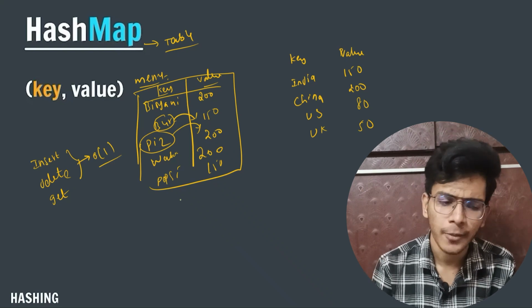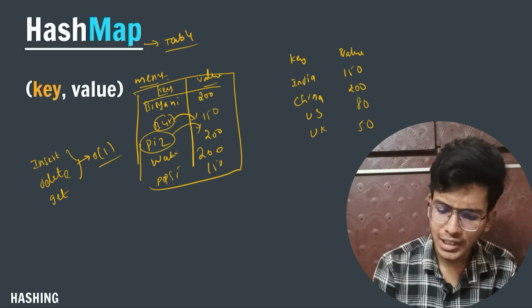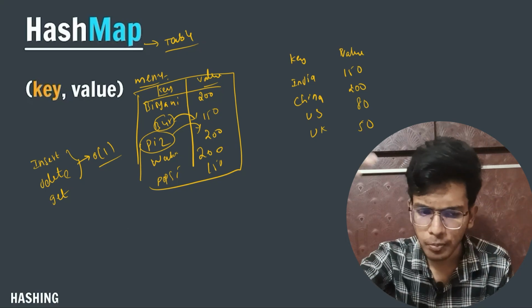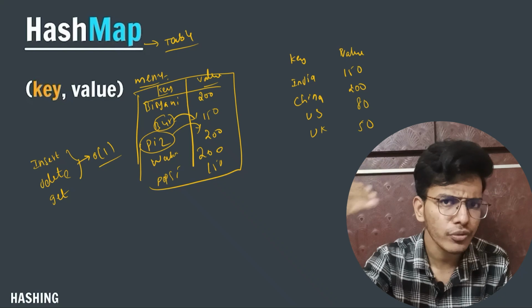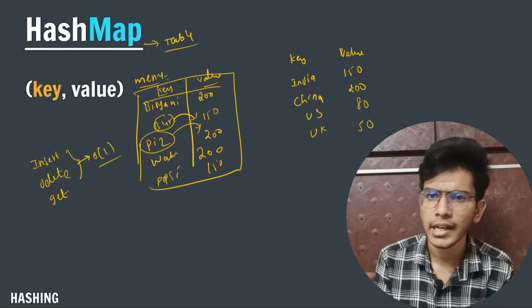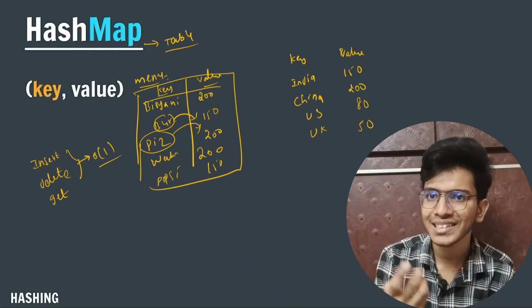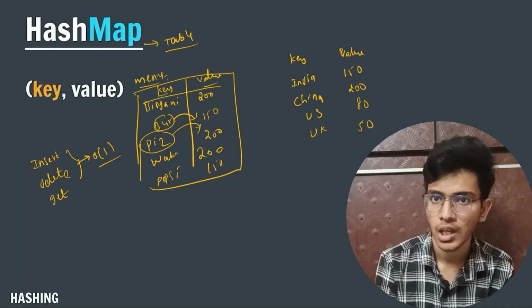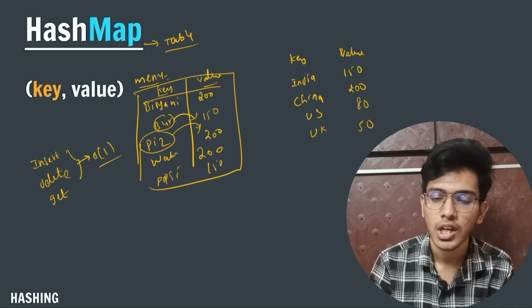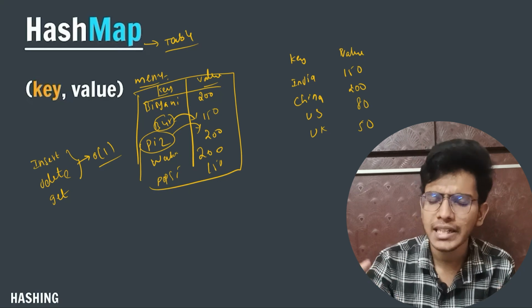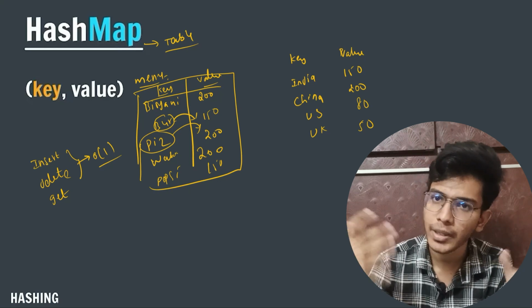Now you might see that in the menu, if I want to search for a particular item, I will go from top to down and go through each and every item. So I am performing a linear search, and the time complexity will be big O of n.